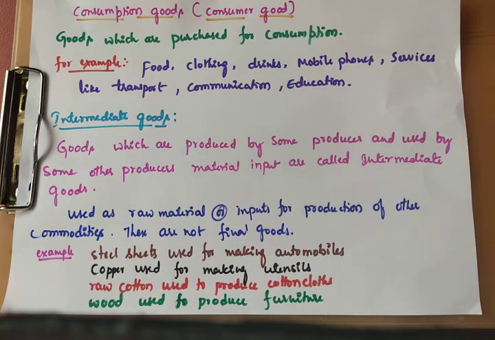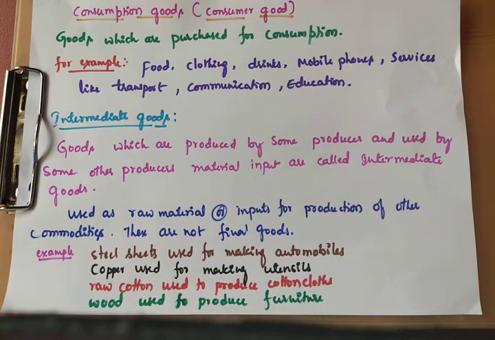Okay, up to this, consumption goods. And one more, that is intermediate goods. Intermediate goods means, as the name suggests, goods which are produced by some producer and used by some other producer.